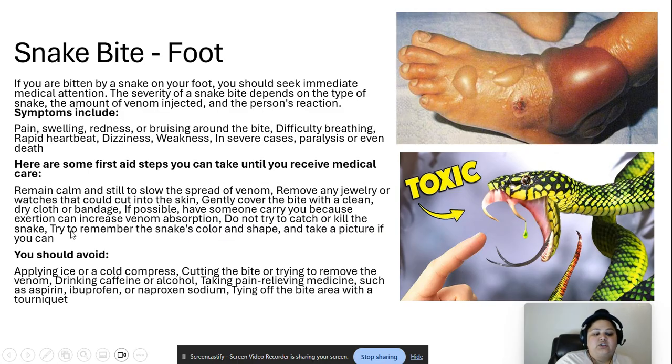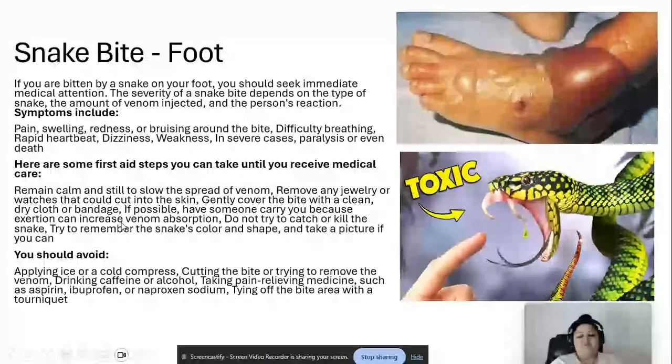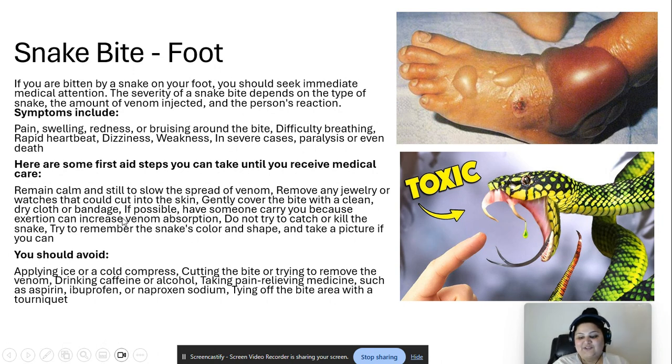Do not try to catch or kill the snake. Don't do that, because chances are it will bite a different part of your body, and there will be extra interference in your lymphatic system that will impact your circulatory system. Try to remember the snake's color and shape, because the type of snake is very important. And take a picture if you can. I'm not sure why they say take a picture if you can; if I were you, I would just remember it and keep it in mind. Use your photographic memory.